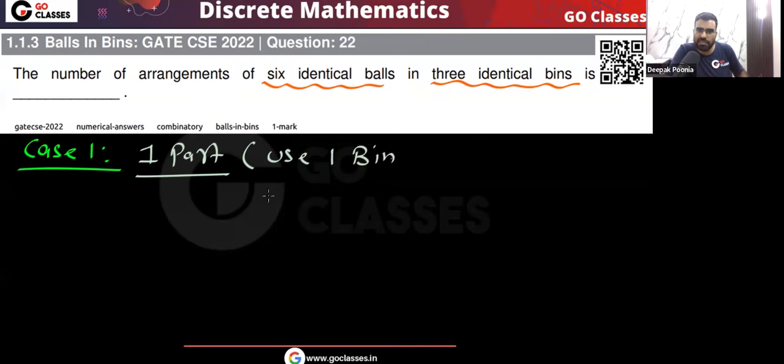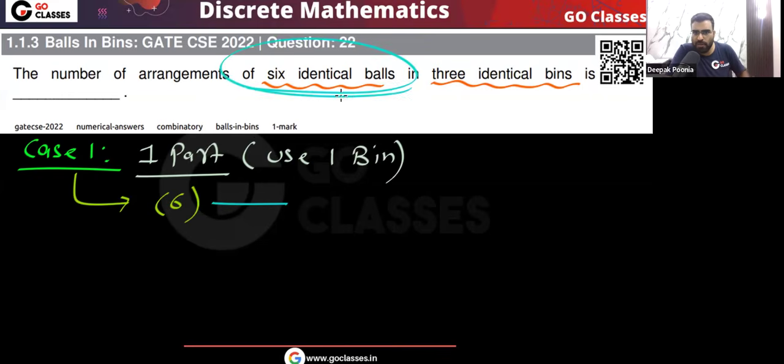In this case, only one way will be there, because all the 6 identical balls you will put in the same bin. And remember, all the 6 identical balls we are putting in one bin. So can I say that the answer will be 3 because we have 3 bins? No, because remember, all the bins are identical. So if you are putting all the 6 identical balls in one bin, then you can use any bin. All the boxes are identical. So there will be only one way. Very simple.